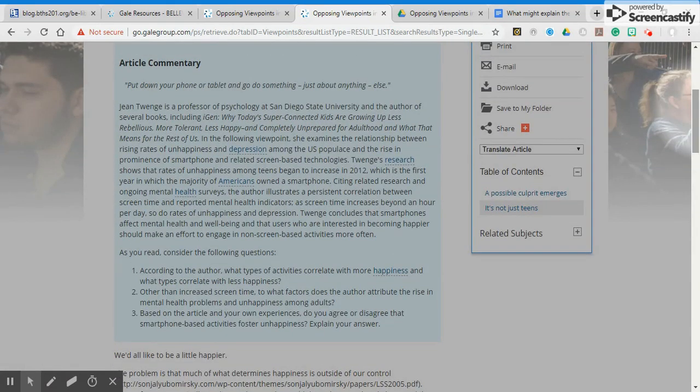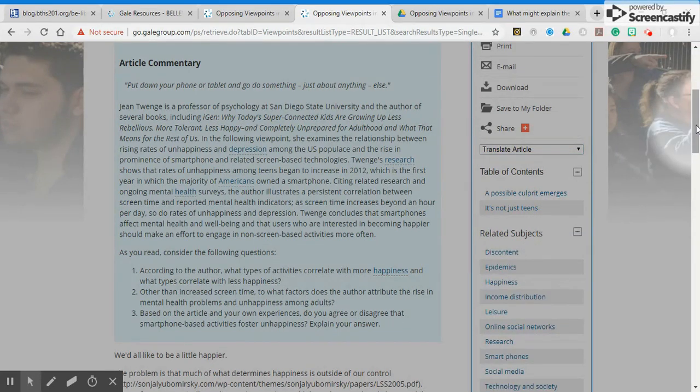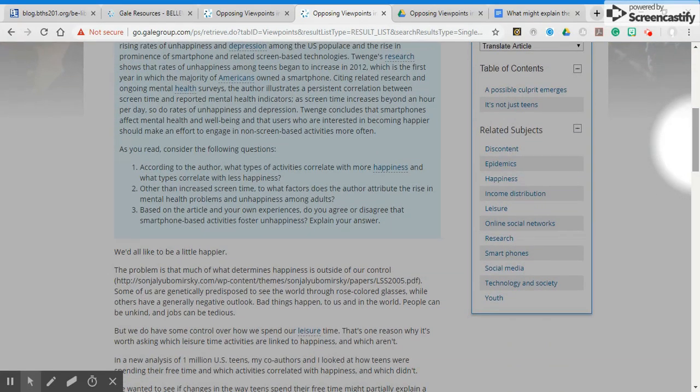Underneath, though, we have two other things that are really cool. We do actually have a translate article, so you can translate this into multiple different languages. You have a table of contents, and you also have related subjects. Related subjects is actually a really great one to look at because it does deal with another way to find articles.